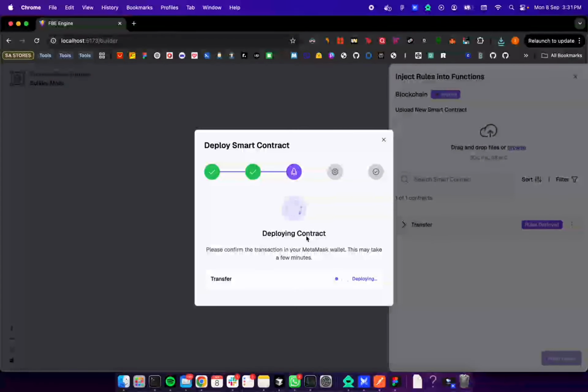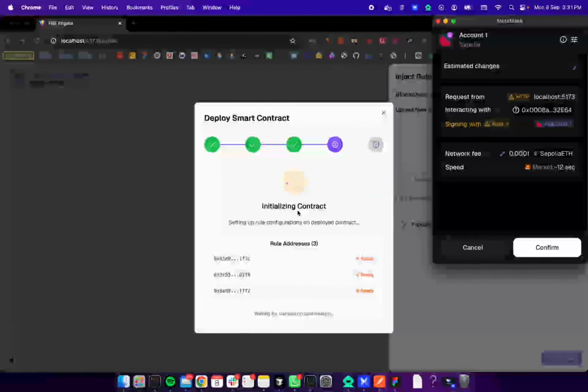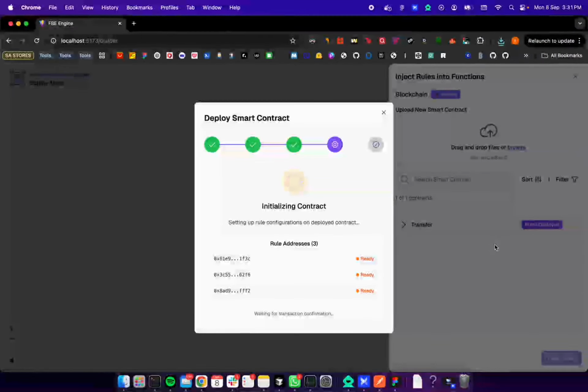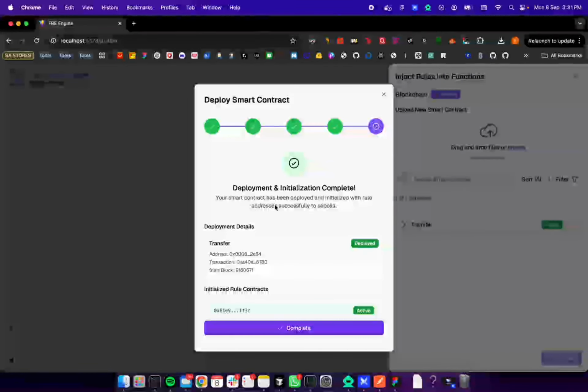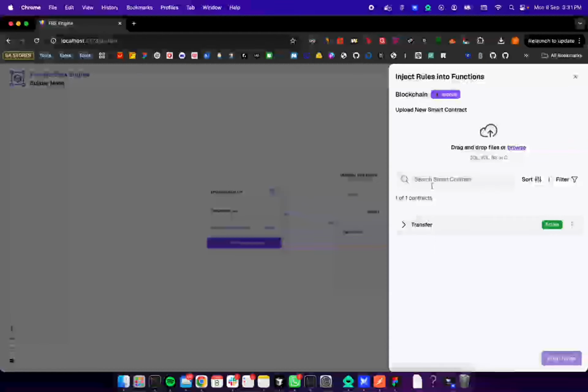Now the contract is deploying to the blockchain. And now in here we initialize the contracts with the rule addresses. So all this process is going automatically in the backend, and we have deployed and initialized complete, and the contracts have been deployed and initialized with the rules addresses successfully to Sepolia. Yeah, so now the contract is active and we can start interacting with it.